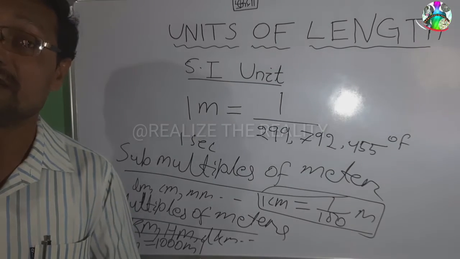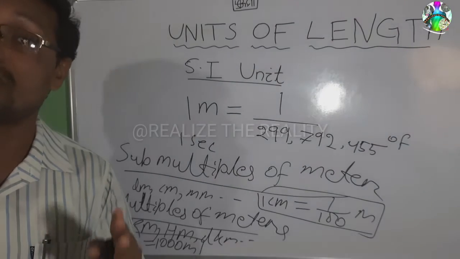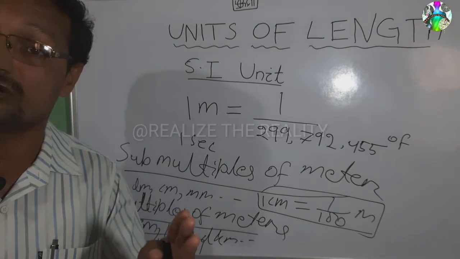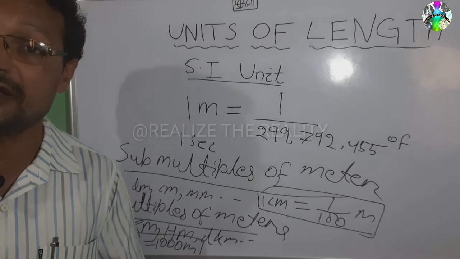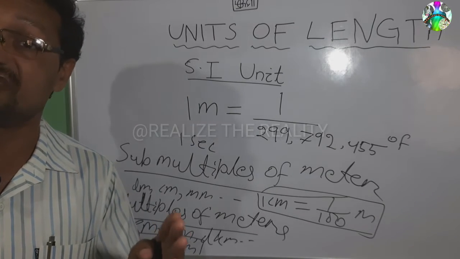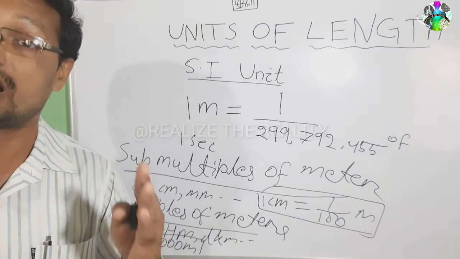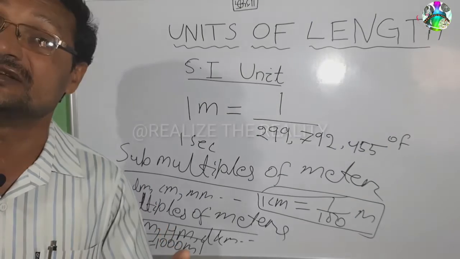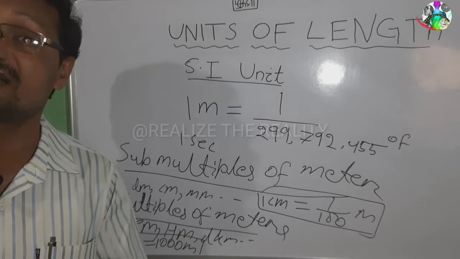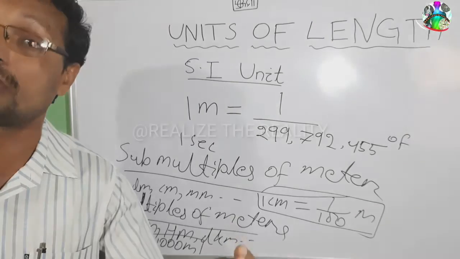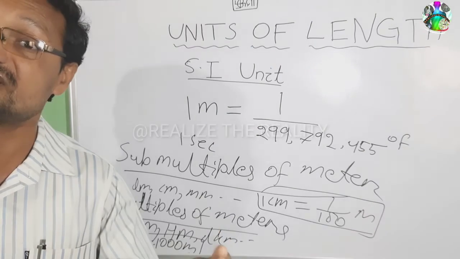That is why, how much is supposed to be 1 kilogram? That is decided by the International Bureau of Weights and Measurement, also placed at Sèvres near Paris. We can say 1 kilogram is the mass of a platinum iridium rod, also at 0 degree Celsius.